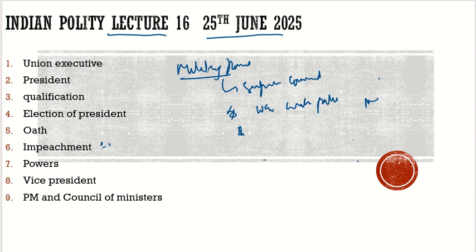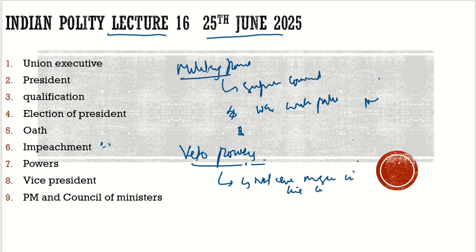Now, what are the other powers? Another important thing we need to mention is the veto powers. What are the various veto powers the president has? If the Constitution of India could talk with us and we asked what veto powers it mentions, the Constitution would say that no veto power is mentioned. The veto power is not even mentioned in the Constitution.